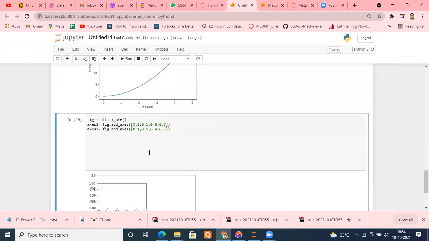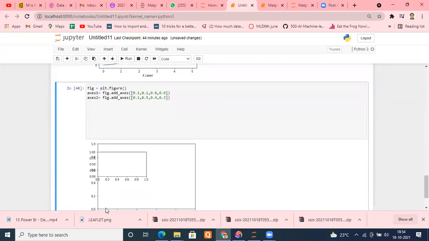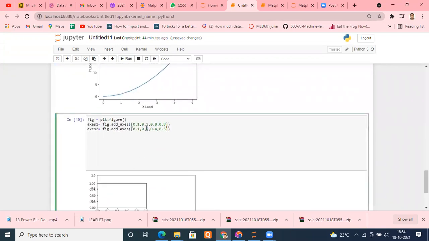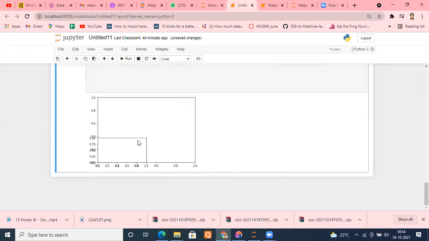Right? Similarly, suppose I want to bring it down. So instead of 0.5, make it 0.1 again. Let's see what happens. Can you see now? Yes, sir. I hope everyone got an idea now perfectly. Getting the idea? So anywhere you want to move your second figure, you can move it there.